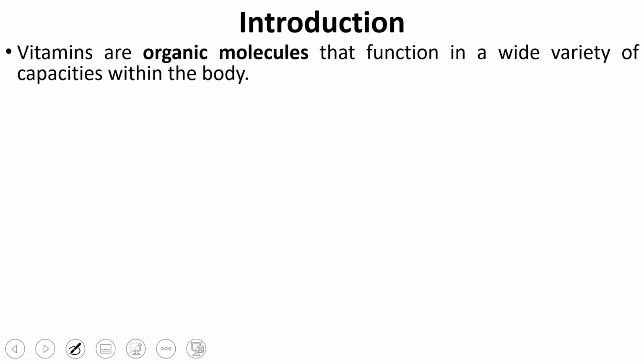By the actual definition, vitamins are organic compounds which we require in our diet in very small quantities to perform specific biological functions for normal maintenance and natural growth of our body.